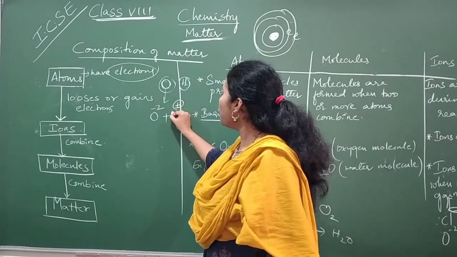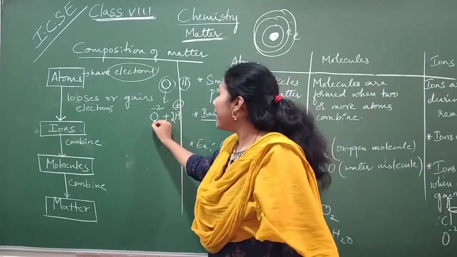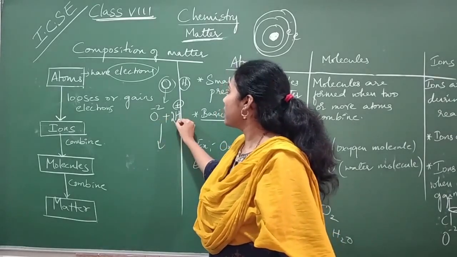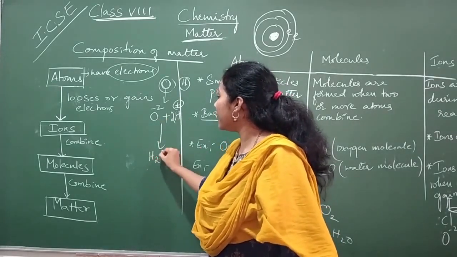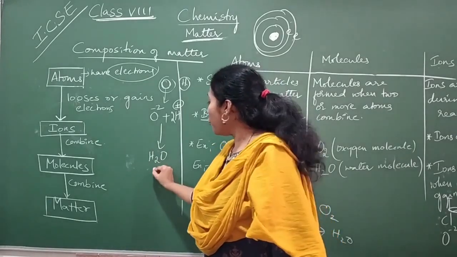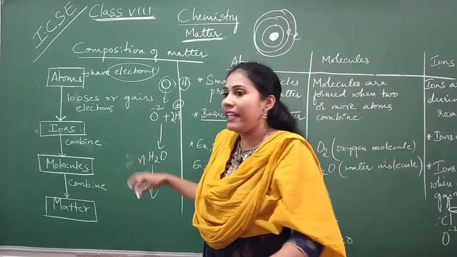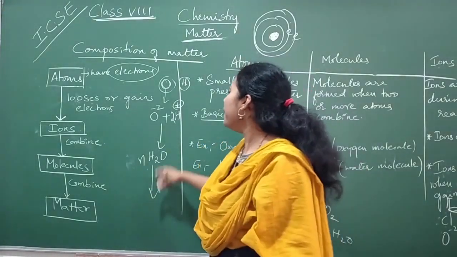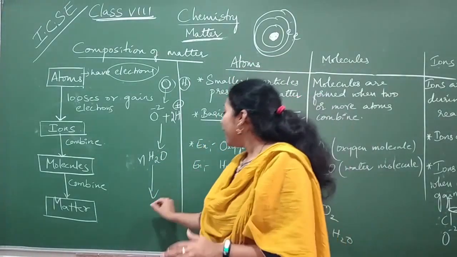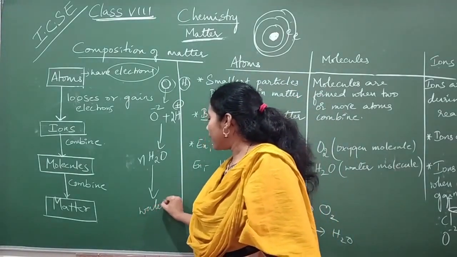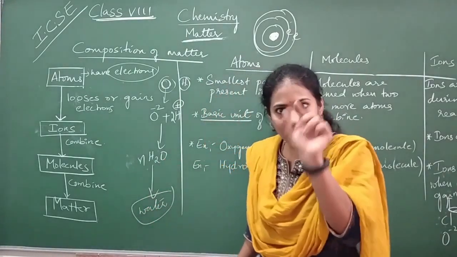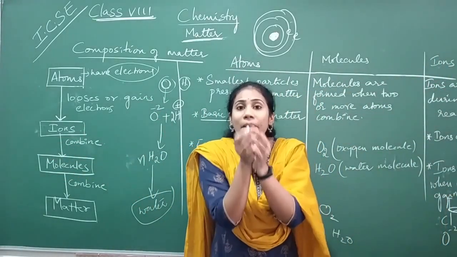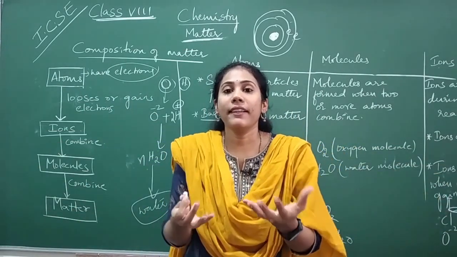So two such H plus ions may combine with an O minus 2 ion. These are actually ions. They will combine and you get a water molecule. And so many water molecules, n number of water molecules, n may be 100,000 or whatever, will combine and you get so-called water. Water will not have a single water molecule, yes or no? Crores of water molecules may combine and you get water.